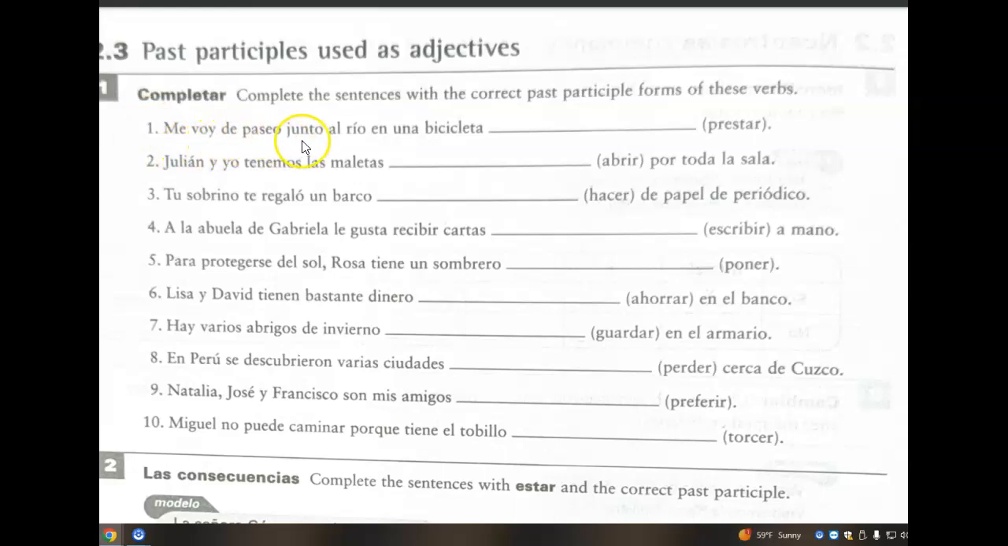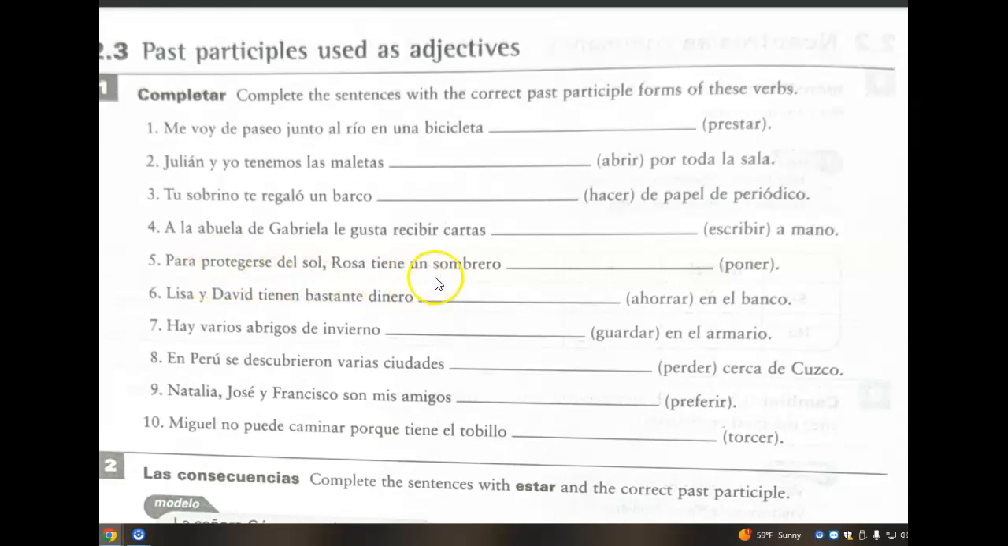All right, number 1. Me voy de paseo junto al río en una bicicleta prestada. Julián y yo tenemos las maletas abiertas por toda la sala. Tu sobrino te regaló un barco hecho de papel. I'll pause so you can do the rest. Number 4, a la abuela de Gabriela le gusta recibir cartas escritas. And again, all of the endings agree with the noun that they modify right before.